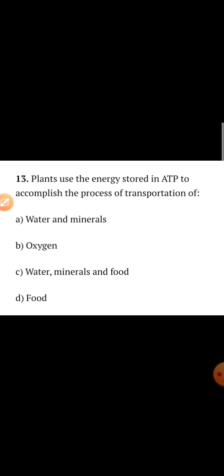Plants use the energy stored in ATP to accomplish the process of transportation of what substances? Water and minerals, oxygen, water, minerals and food, or only food. So plants use the energy stored in ATP to accomplish the process of transportation of food. Option D is the correct answer, food.